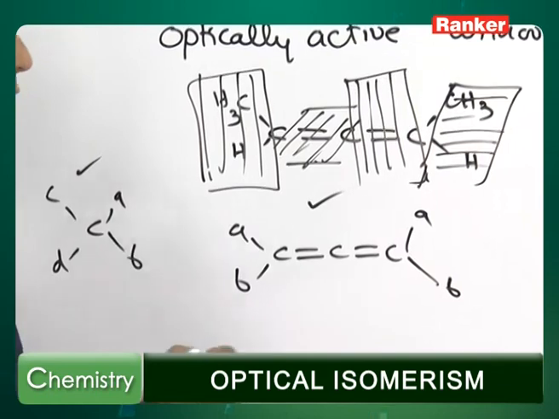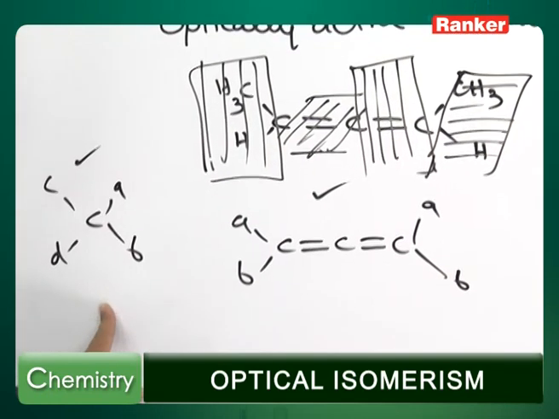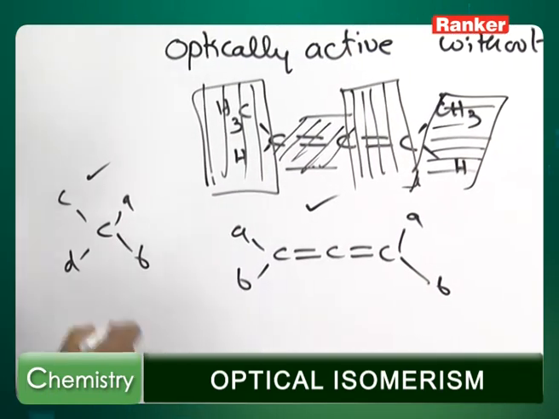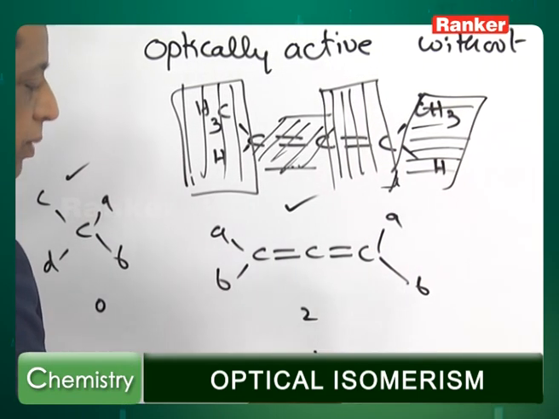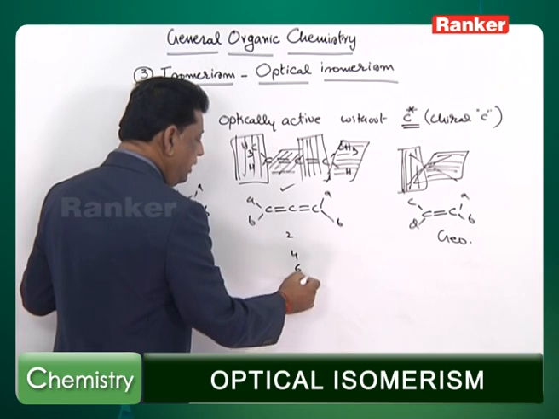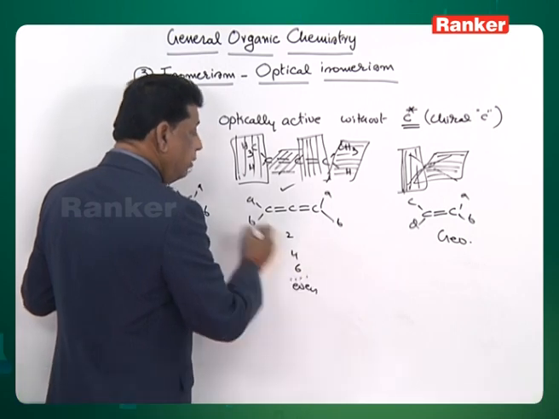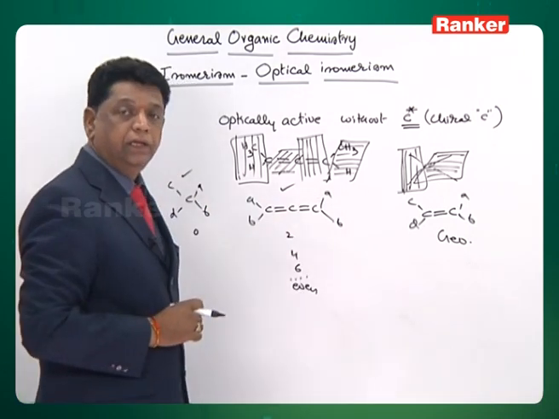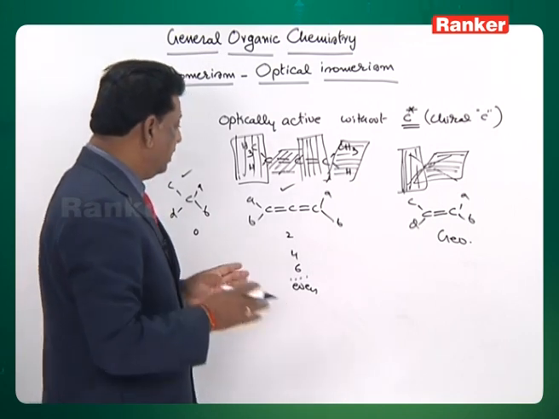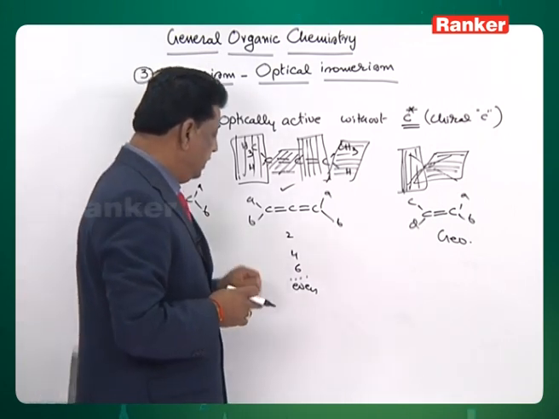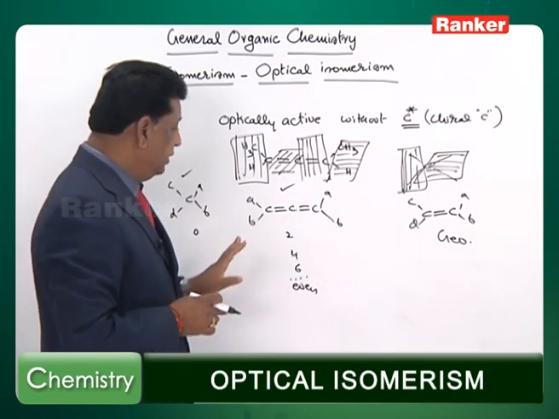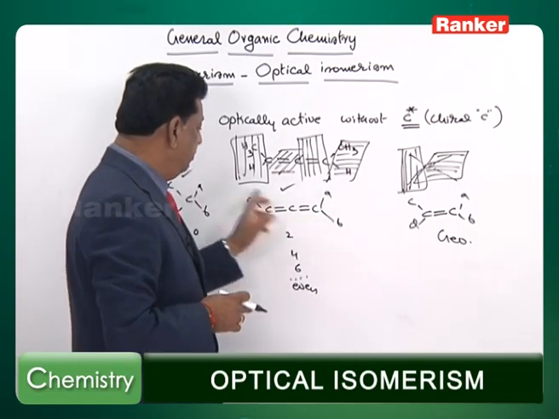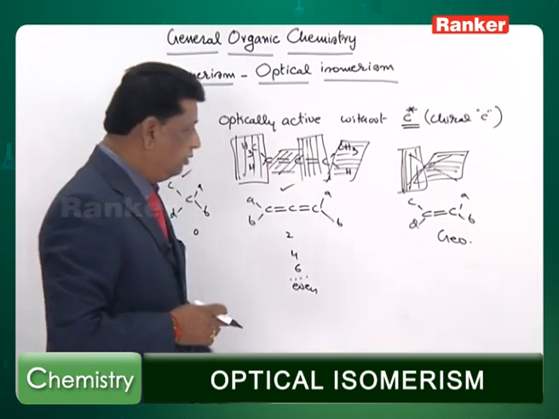Okay. So no double bond or 2 double bonds, 0 double bond, 2 double bonds. Similarly 4 double bonds, 6 double bonds, all even number of double bonds attached, accumulated enes, dienes or tetraenes, hexaenes, and all even numbered accumulated, that must be, not conjugated. Accumulated enes with AB are going to show optical isomerism.